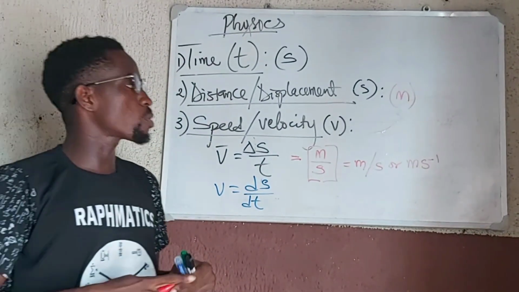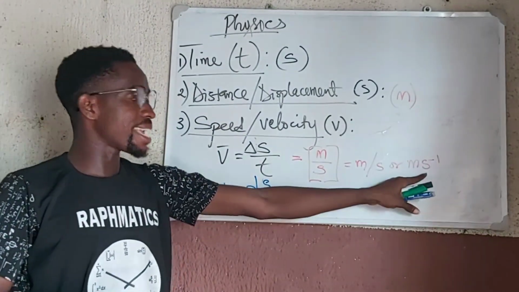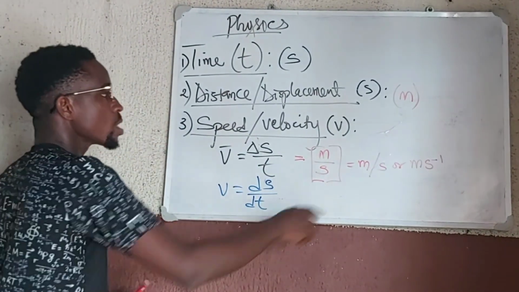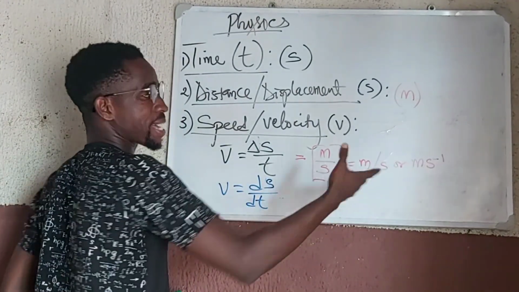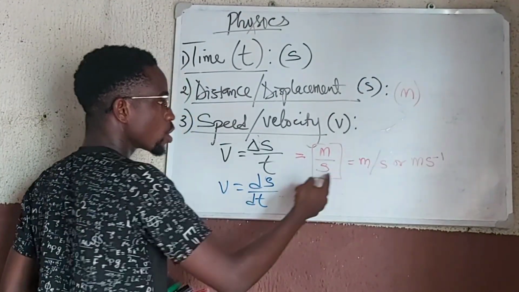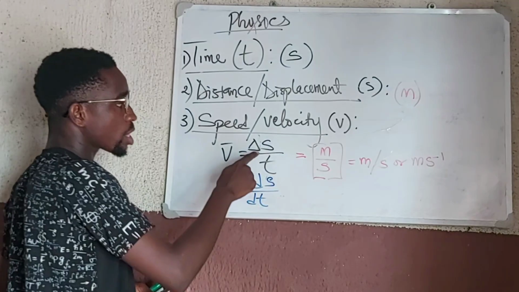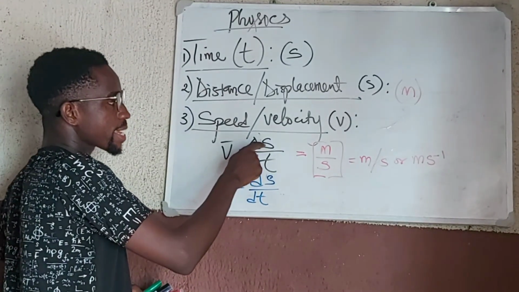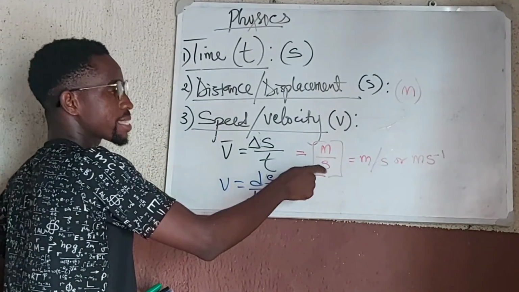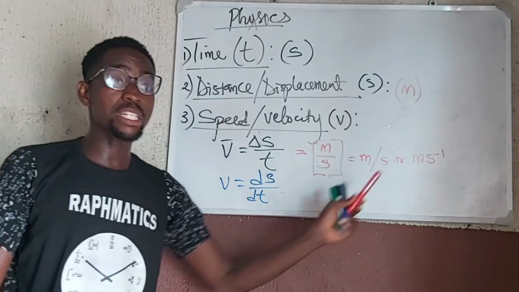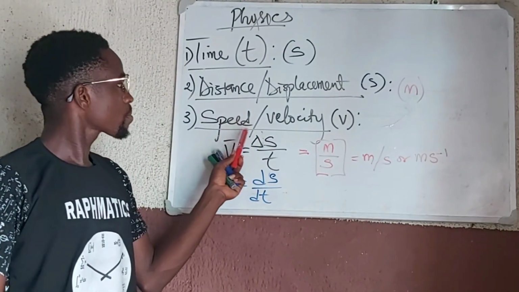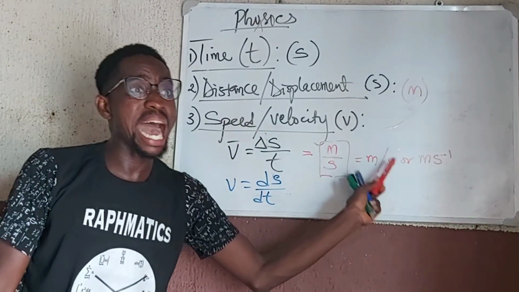Remember, when you have a negative power, it shows that the quantity is in the denominator. You can write it this way or this way. So it is a derived unit. How we got it is from distance in meters, time in seconds. And that's how the unit of speed or velocity is meter per second.